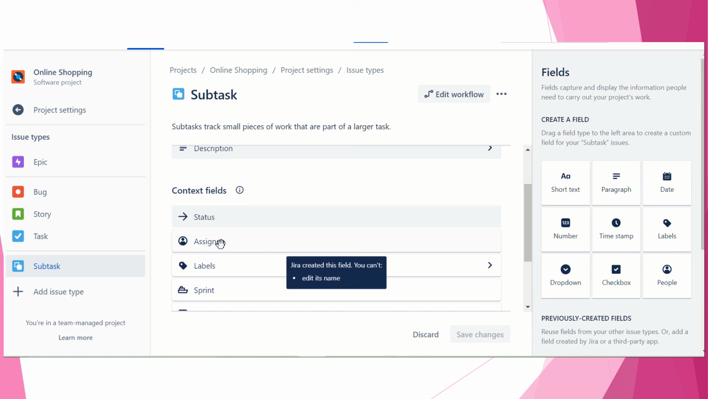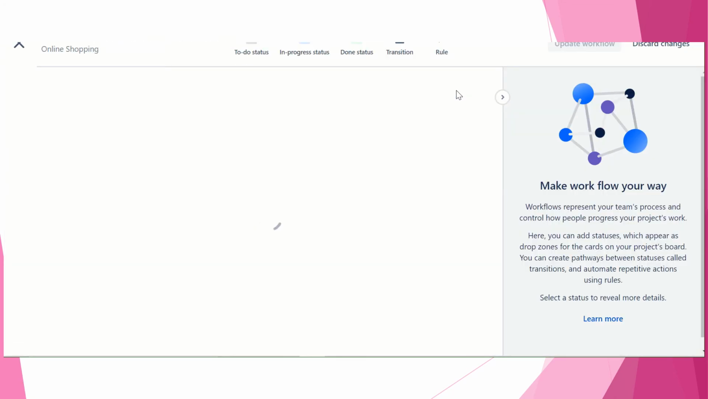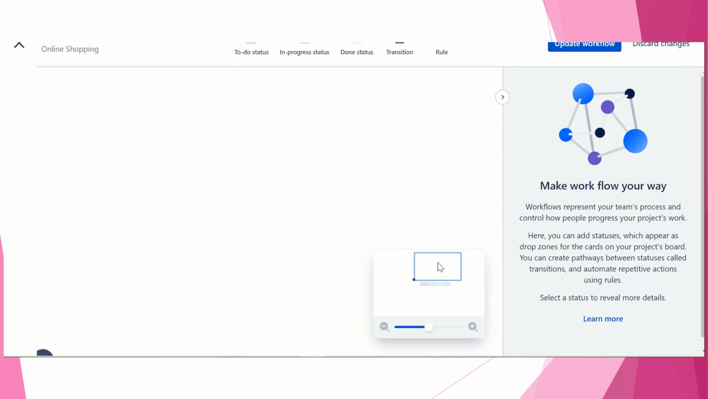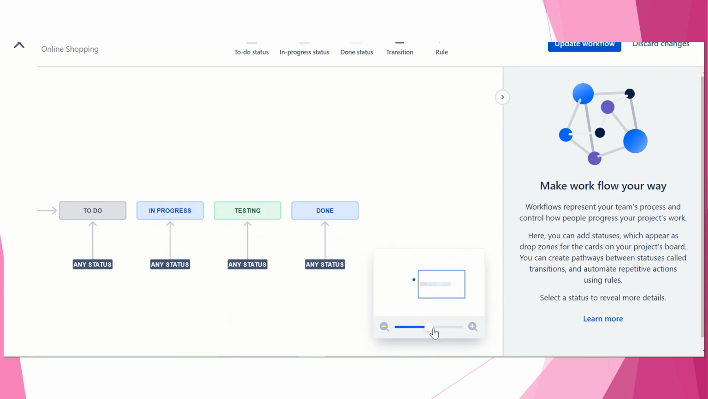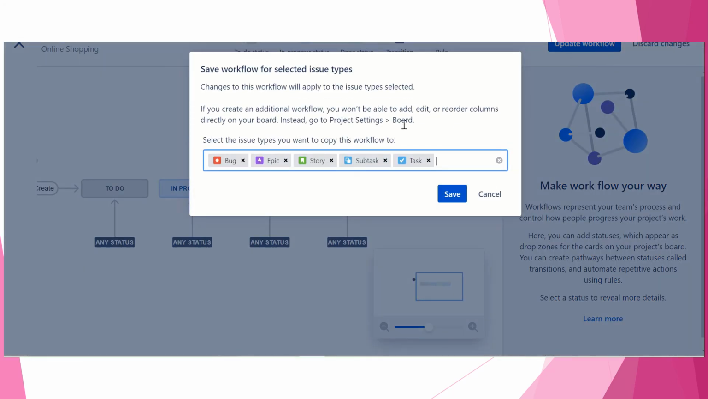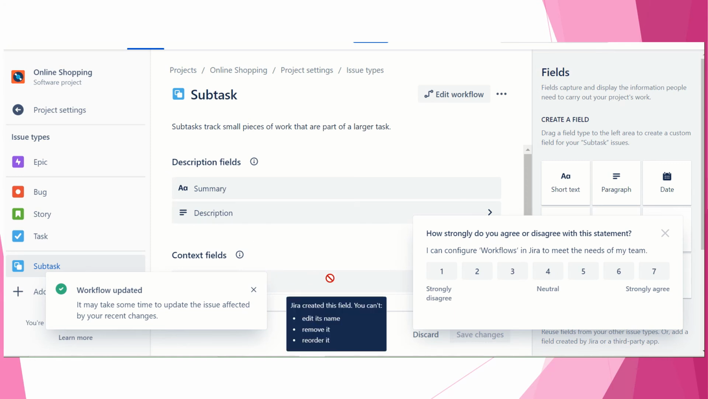Let's see, it is allowing, not allowing. Okay, so edit workflow. Update workflow. Let's rename it and update workflow. Okay, so save workflow: bug, epic, story, task, subtask. Let's save this. Okay, workflow is updated.